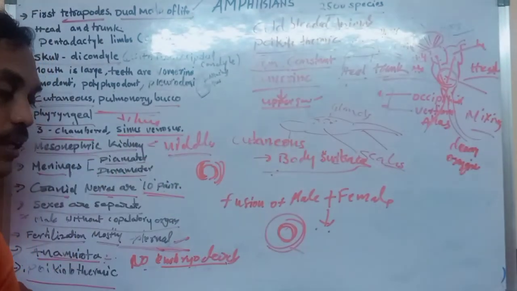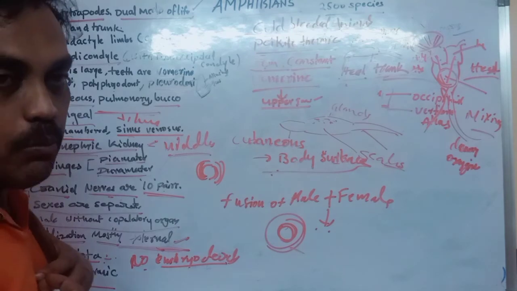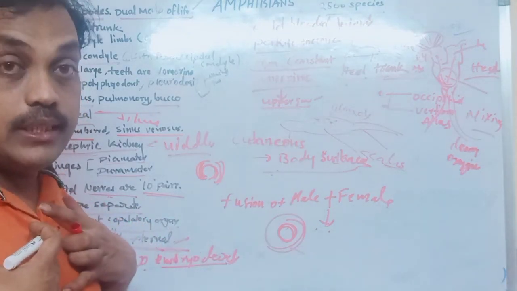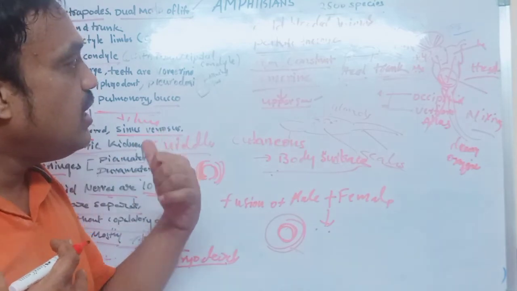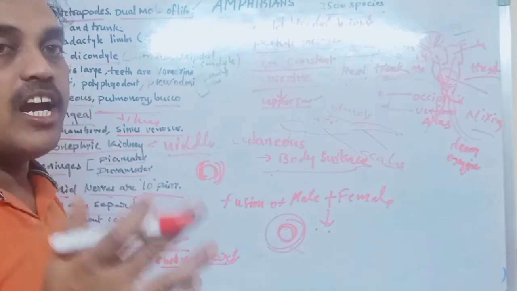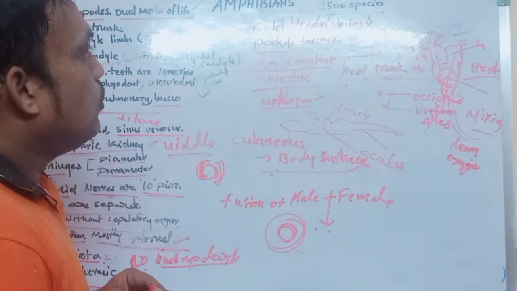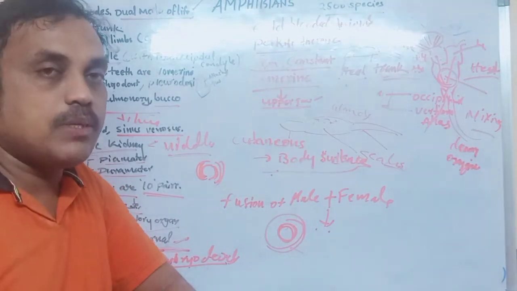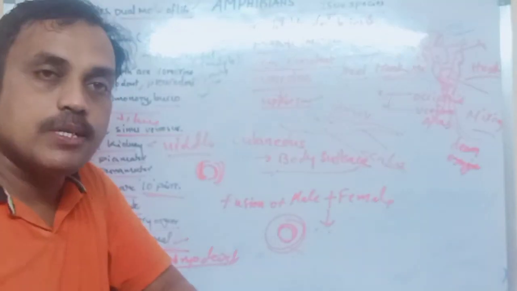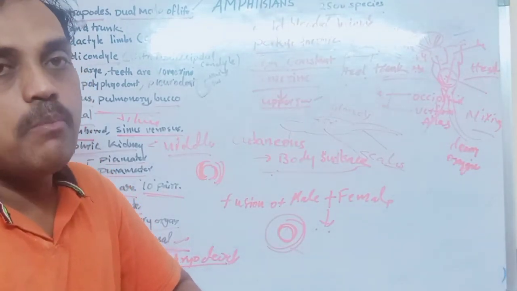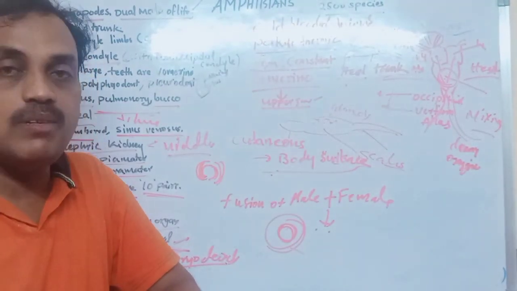For example, as I already told you, in human beings our body temperature is 37 degrees centigrade. That means our body temperature is constant. But in these organisms the body temperature is always changing based on atmospheric temperature. If atmospheric temperature increases, these organisms' temperature also increases. These are important characteristics of amphibians.